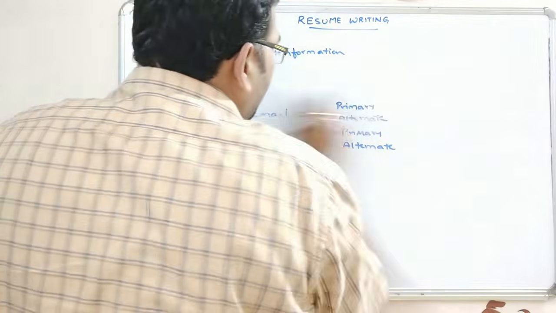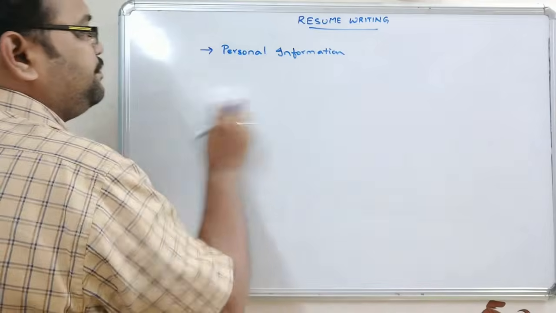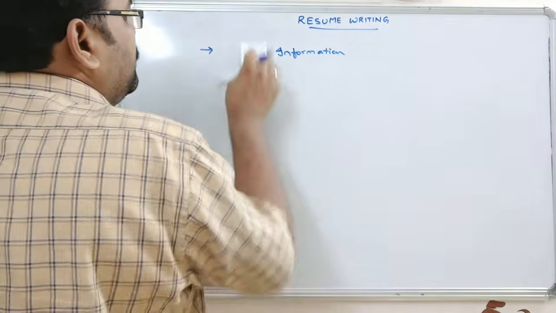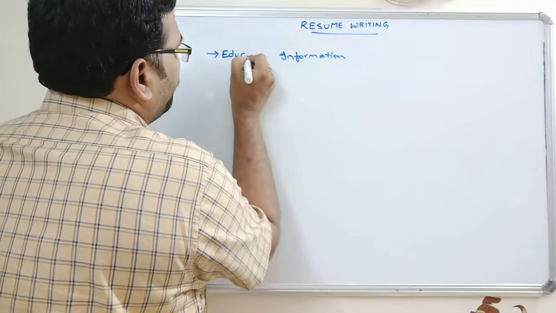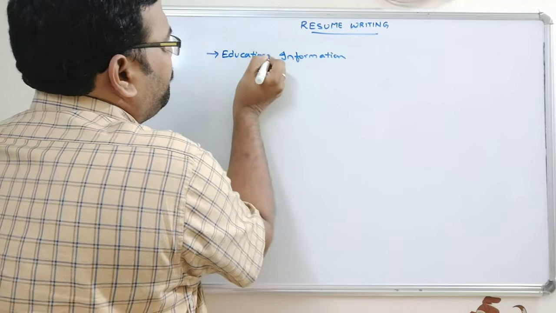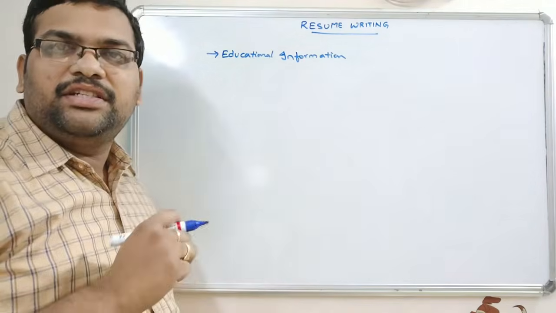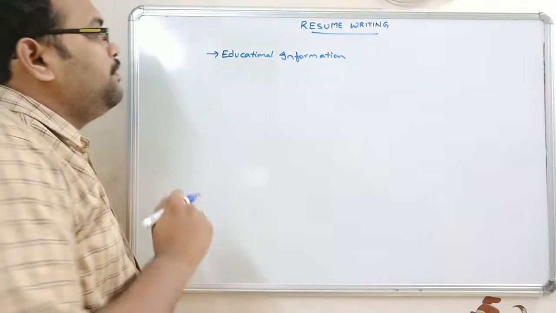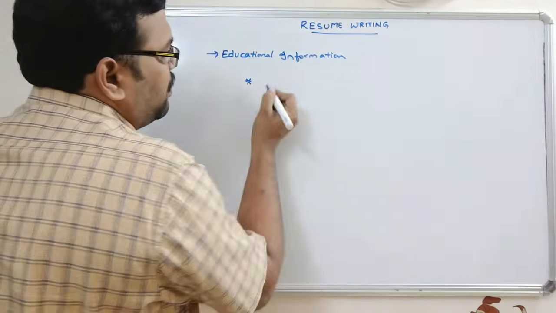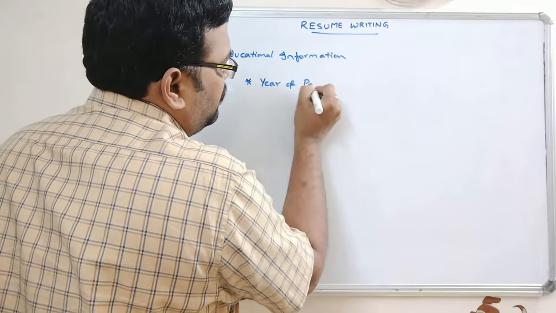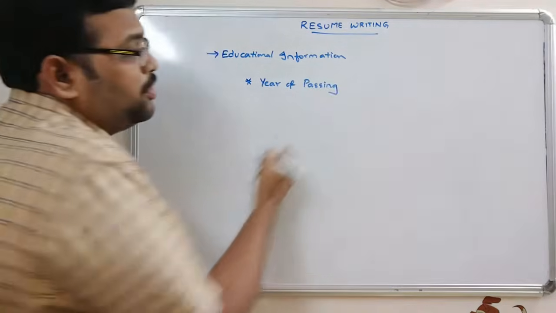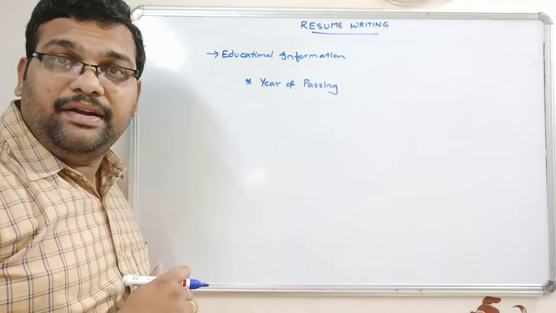Coming to the educational information, first we have to write the year of passing. We have to write all the qualified degrees.